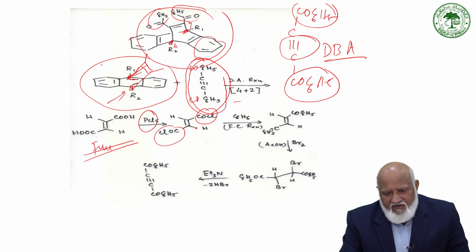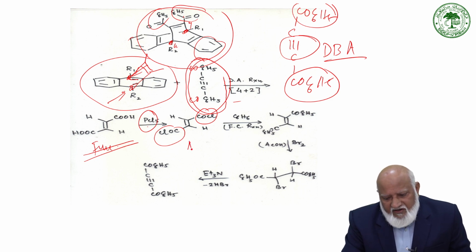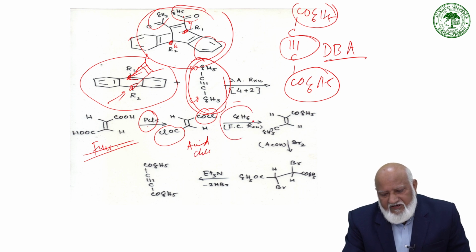Fumaric acid on reaction with PCl5 gives rise to the corresponding acid chloride, and this in the presence of benzene undergoes Friedel-Crafts reaction to give dibenzoylethylene.